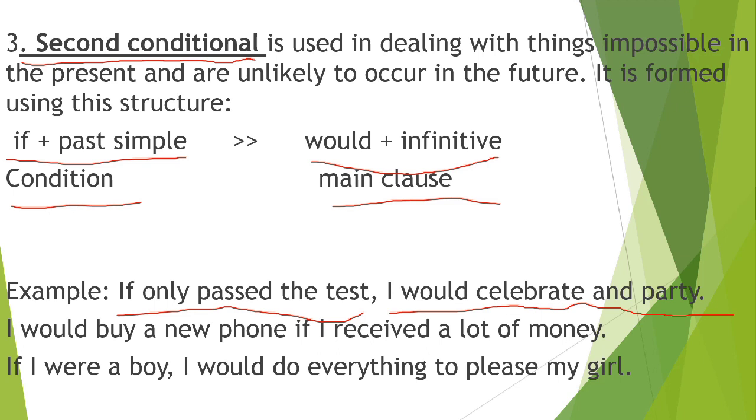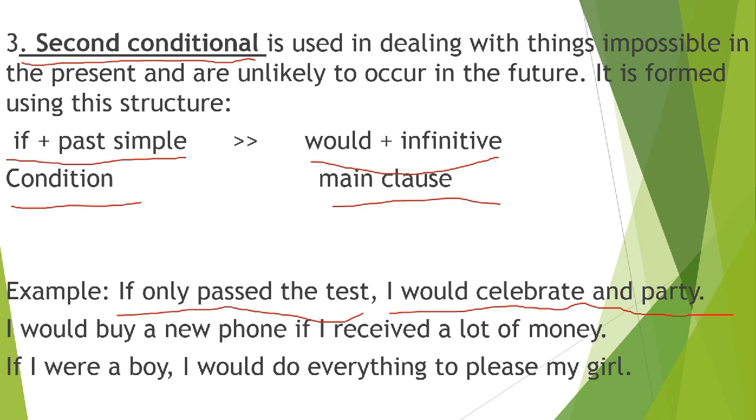It deals with things impossible in the present and unlikely to occur in the future. The condition is if I only passed the test, so you use the past simple because of the word if plus past simple. And the main clause is would plus infinitive.